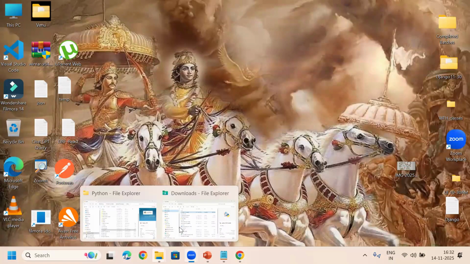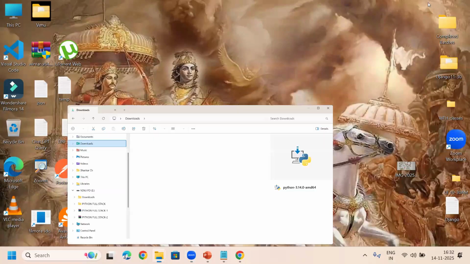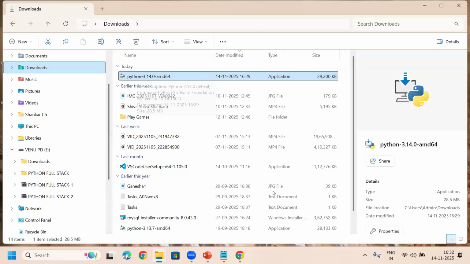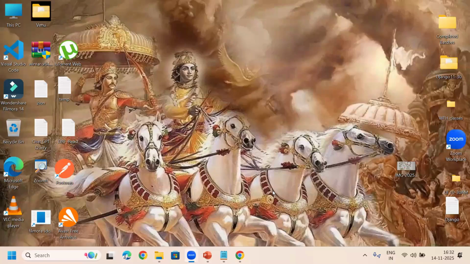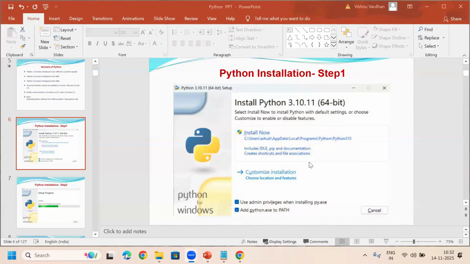So after downloading, you double click on this file. Once you double click, you can see a screen like this. In my laptop I already installed it, so let me show the screenshots for this. Here you can see this type of screen whenever you double click on that downloaded Python file. Now here you can choose these two checkboxes. See, many people, even though I explain very clearly step by step, still make mistakes.